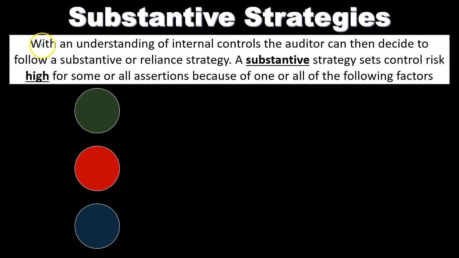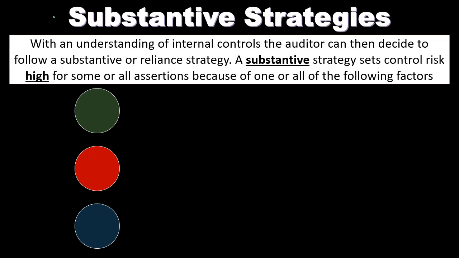So when we think about a substantive strategy, you're thinking about basically the inline type of strategies, meaning we're going to be relying on the ground level work, the grunt work, where we're typically going to be needing a lot more of it. The substantive tests, you can think about the types of tests being out there. We're going to be out there at the business, asking them to pull files, give me some invoices, give me some bills. We're going to be testing this, tracing this, tracking this information. A lot of work on the substantive testing.